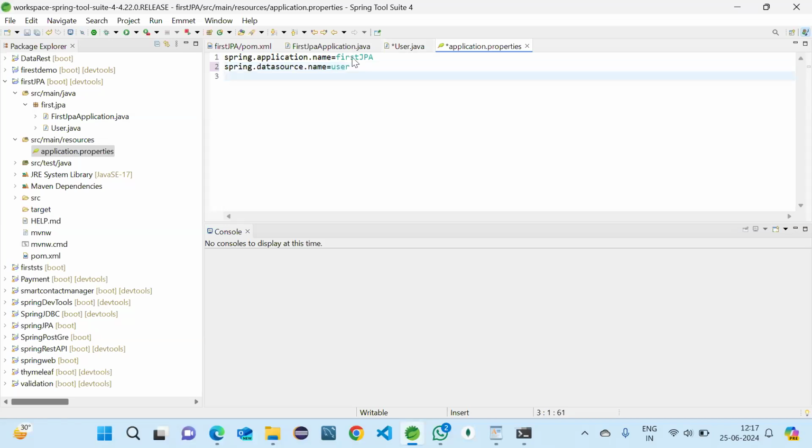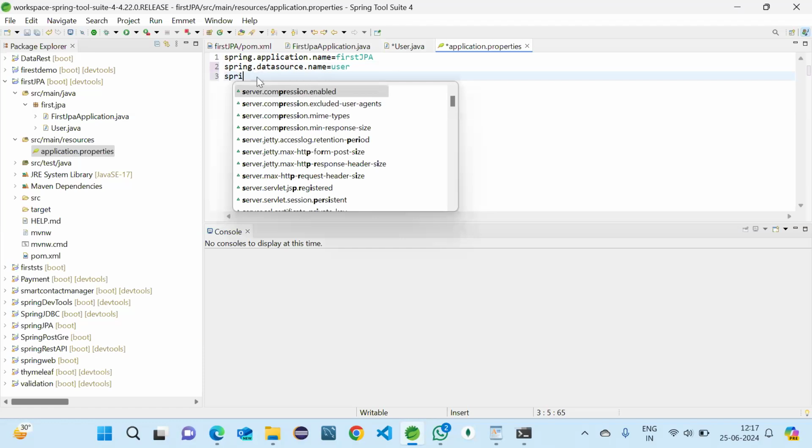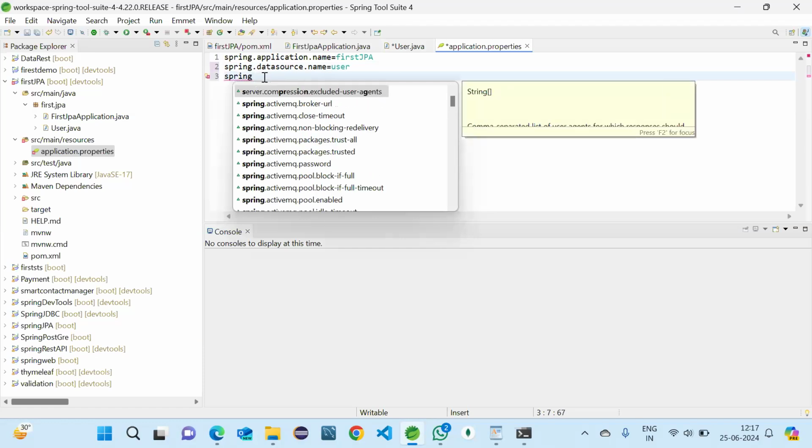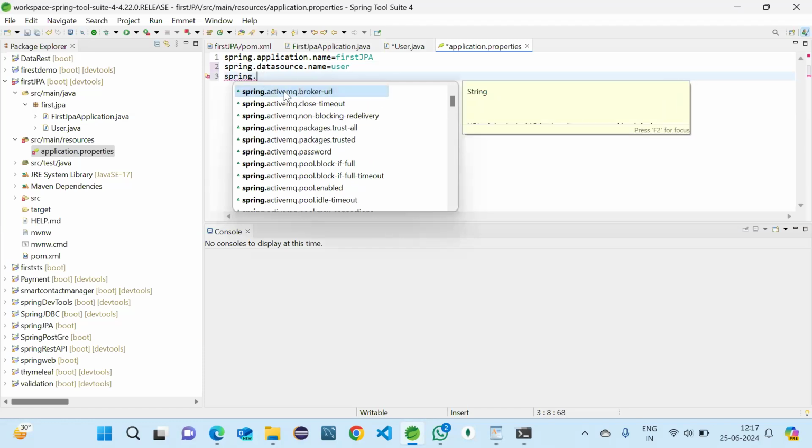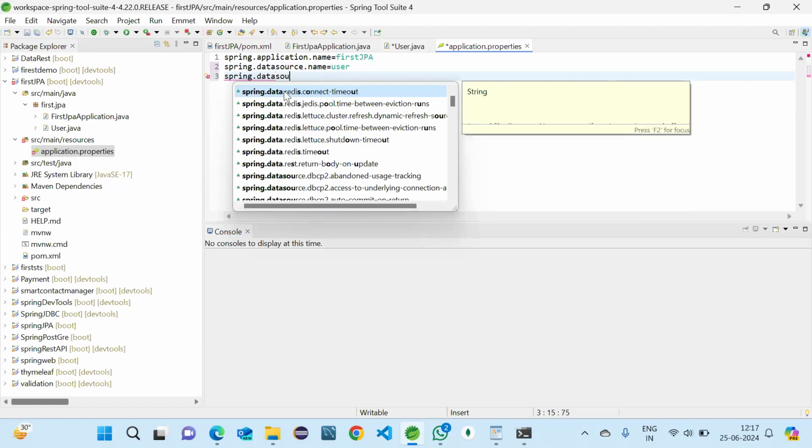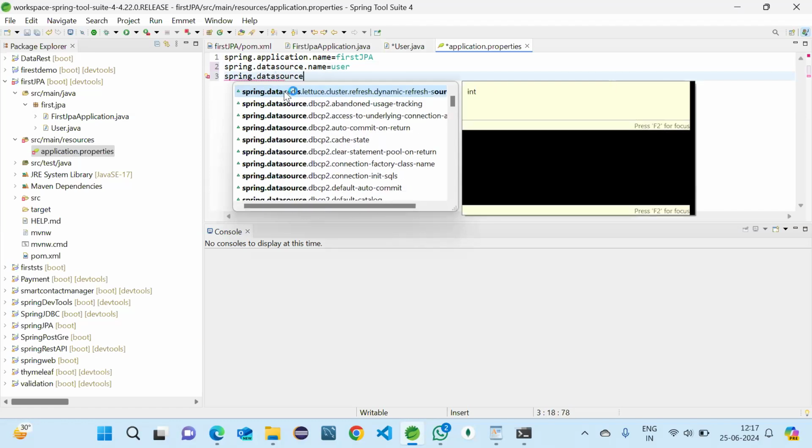And then the main things, we need to pass them also. You can tell me if you are aware of it. Here one thing we need to pass is the URL. So what is the URL? Did you remember? The URL to the database.